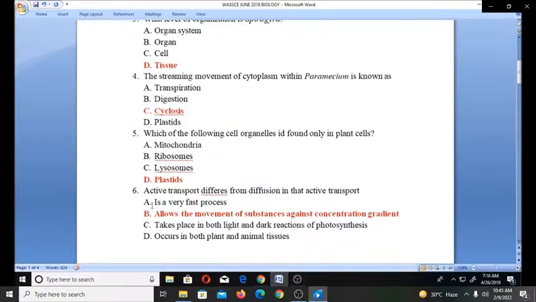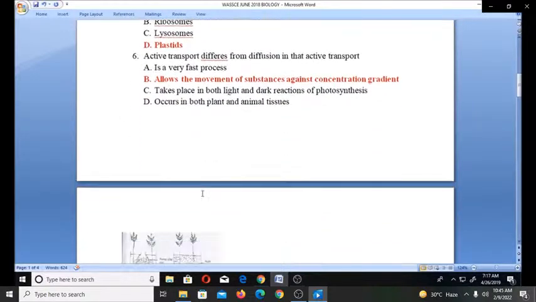It is not that it is a very fast process. No, it is not that it takes place in both light and dark reactions of photosynthesis. Neither is it that it occurs in both plants and animals. The right answer is that it allows the movement of substances against concentration gradients.